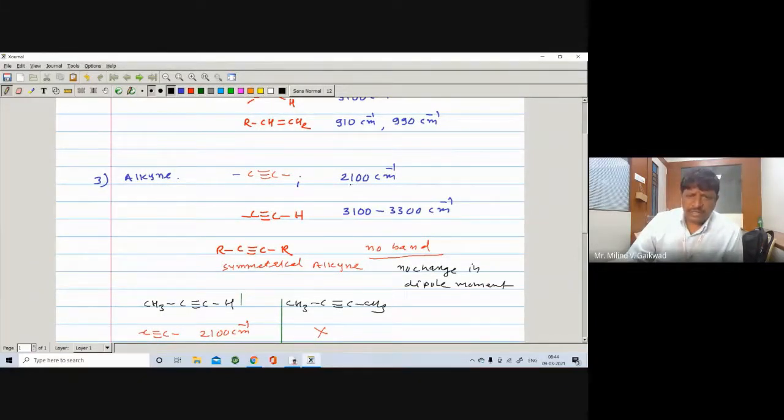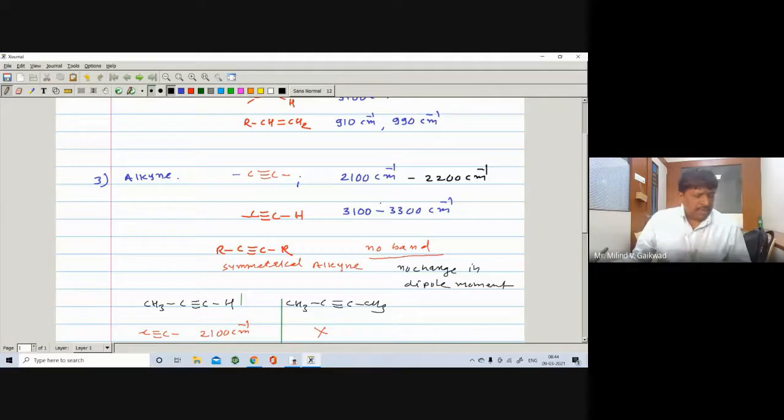Generally the triple bond region is from 2100 to 2200 centimeter inverse. So getting a band at 2100 or 2200, you may say that there is a presence of a carbon-carbon triple bond.